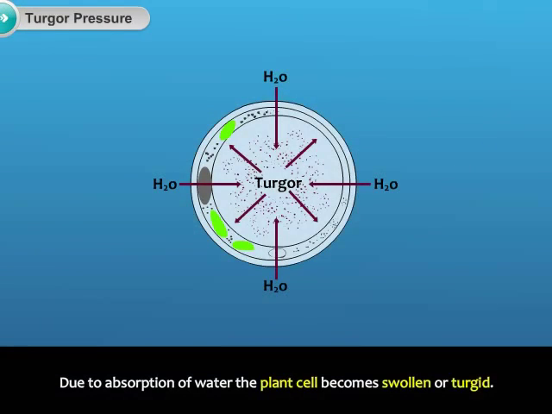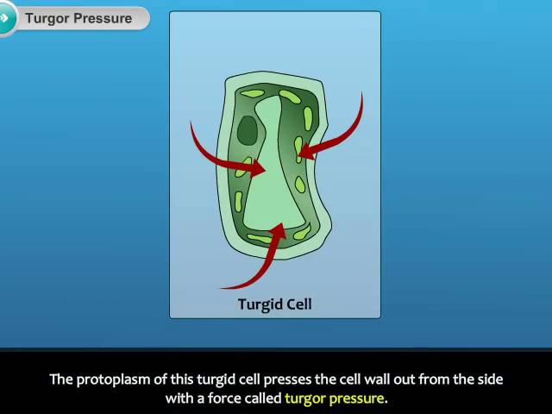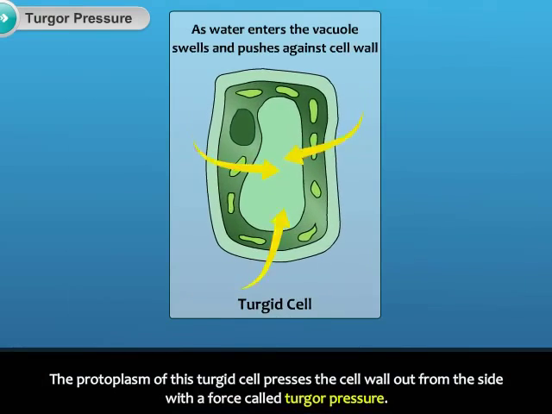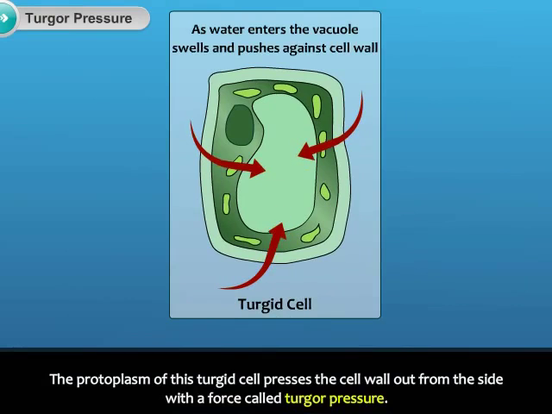Due to absorption of water, the plant cell becomes swollen or turgid. The protoplasm of this turgid cell presses the cell wall out from the side with a force called turgor pressure.